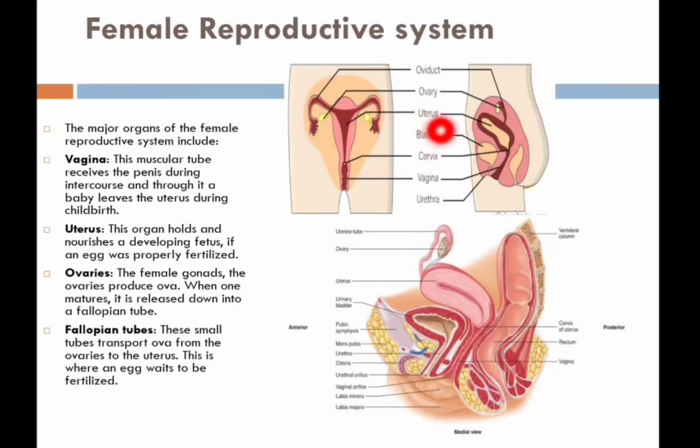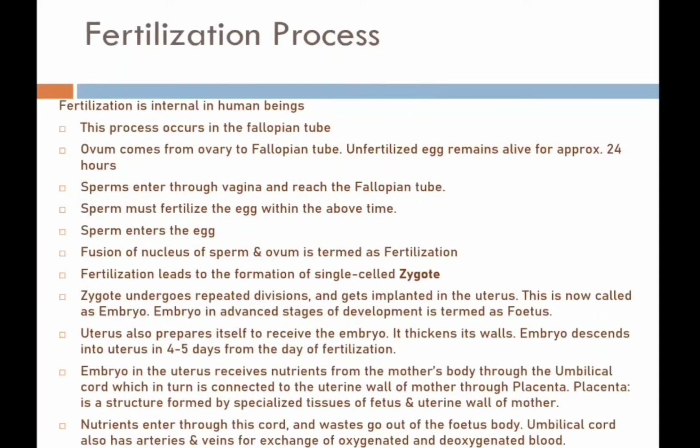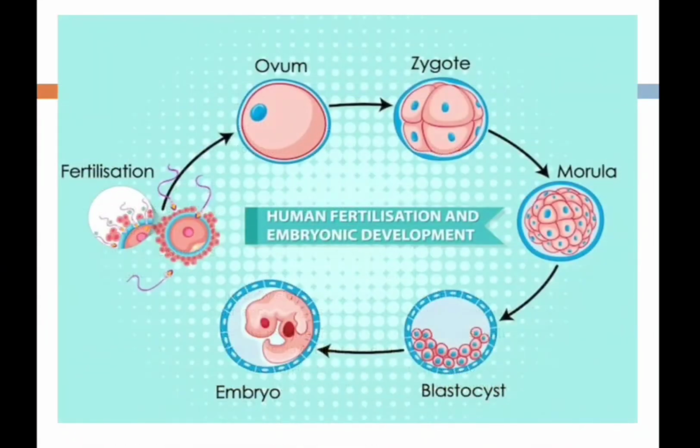In the fallopian tubes, the sperm meets the egg produced by the female reproductive organ. So fertilization takes place in the fallopian tubes. Fertilization results in the formation of the zygote, which develops into the embryo. The zygote is the beginning stage of the new individual. Now we will come to know about the development of the fetus and placenta.